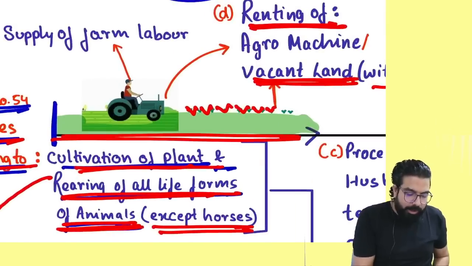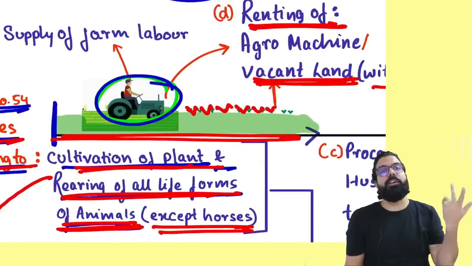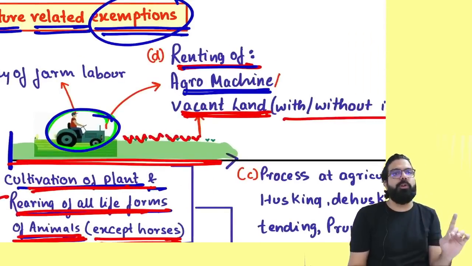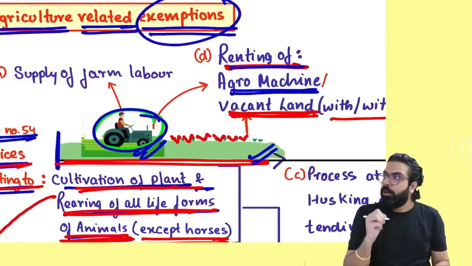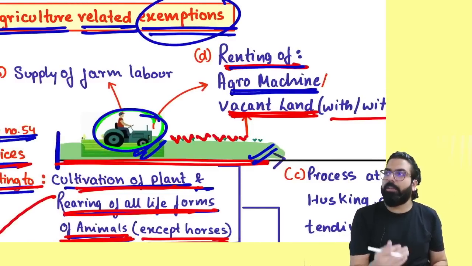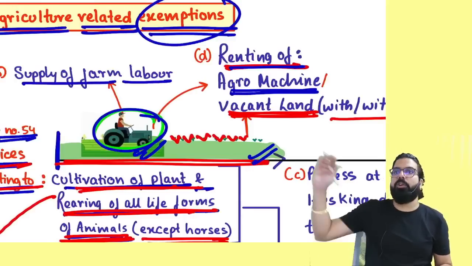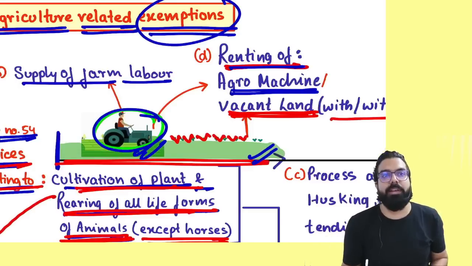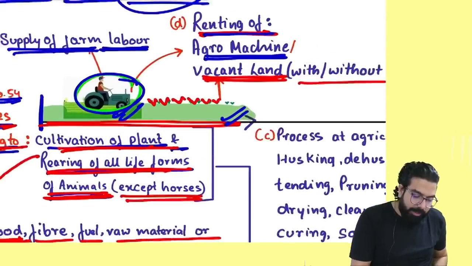Now, on the land, to do the agriculture, I wanted one tractor. So I took one tractor on rent. Remember one thing, renting of agro machine, also there will be no GST. Whether I took land on rent, whether I took agro machine on rent, there will be no GST. To run the agricultural operation, I took some laborers. I told one person, please supply laborer. Whatever amount he will charge, he will not charge any GST because supplying of farm labor is also exempted.